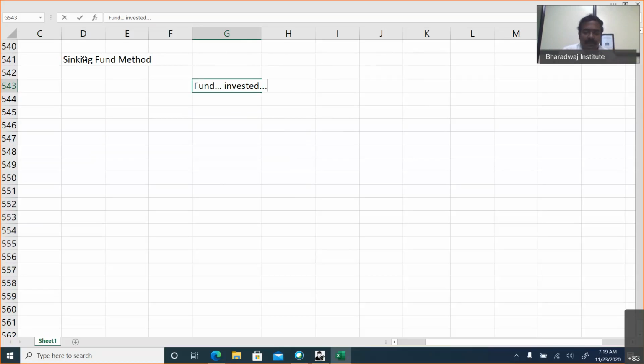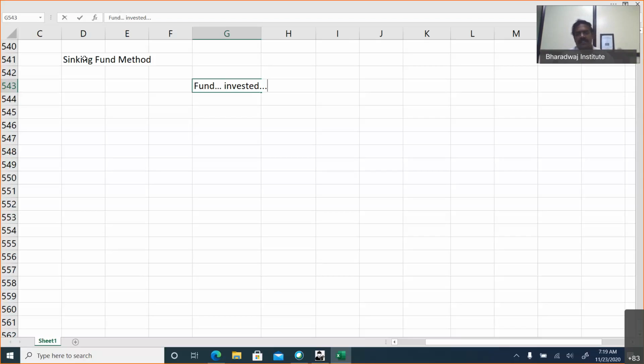Let's assume your company has issued 5,000 crores of debentures, a 5,000 crore obligation. This obligation has to be paid after 5 years. Suddenly, after 5 years, where will you go for 5,000 crores? The money will not be there in the bank. It will be there in the form of land, plant, machinery, working capital, things like that. So suddenly getting 5,000 crores is not possible.